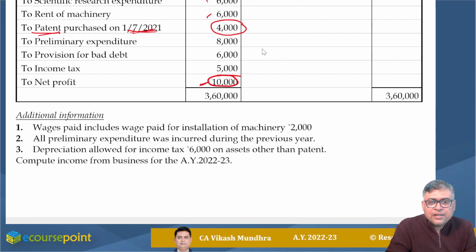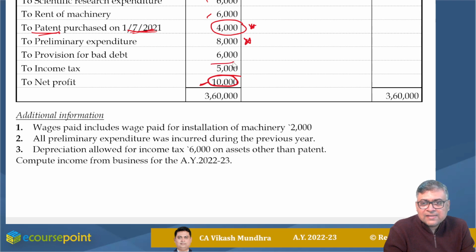Preliminary expenditure, it is 8,000. If I presume that it is 1/5 of my entire preliminary expenditure, then fine. If it is not, then 1/5 should be considered. Remaining should be carried forward for the next year. Any additional information is there or not? First of all, we will check that one, then we will do the suitable treatment on this. So there are two adjustments we require on these two items.